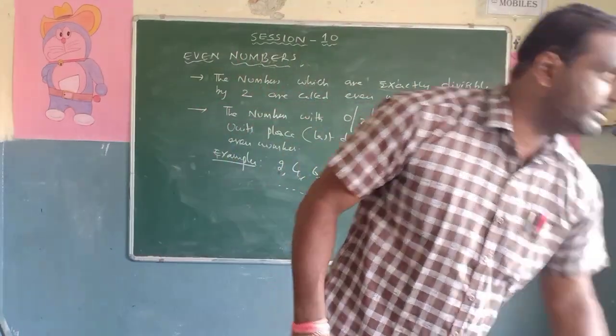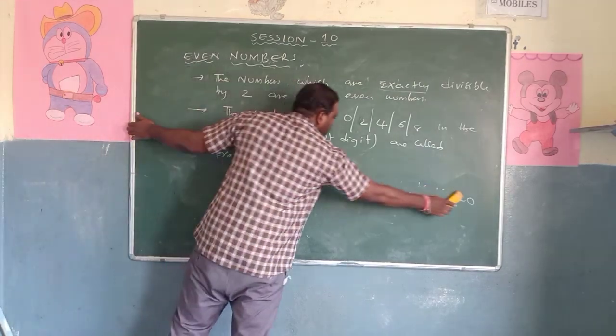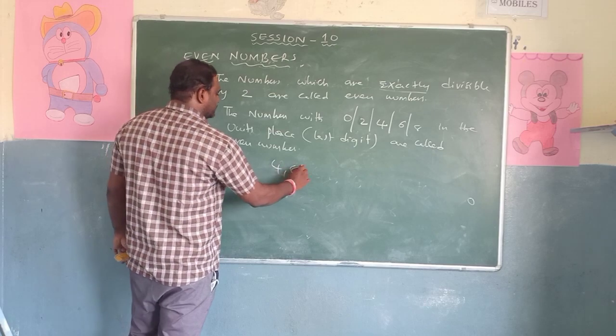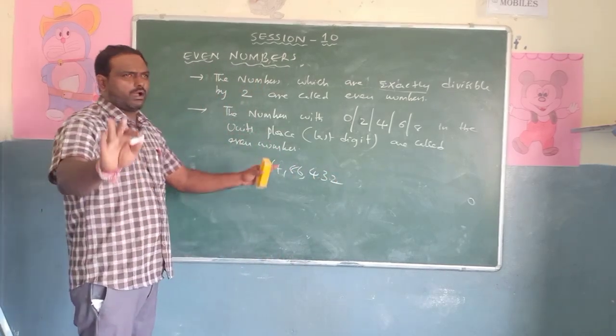Suppose somebody gives a bigger number. Look at this: 4,86,432. Is it an even number or not?